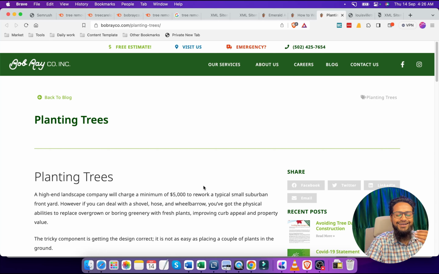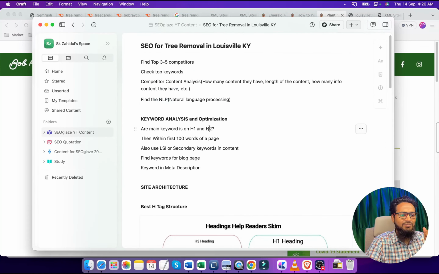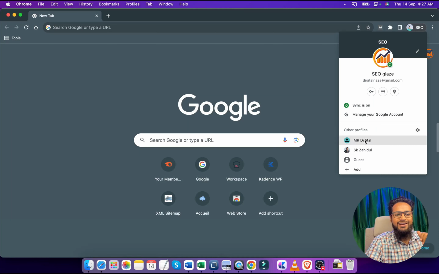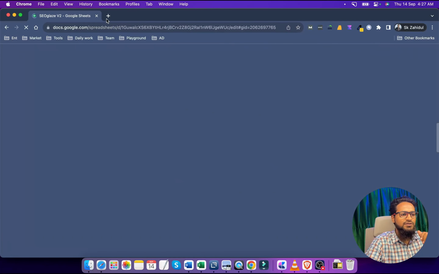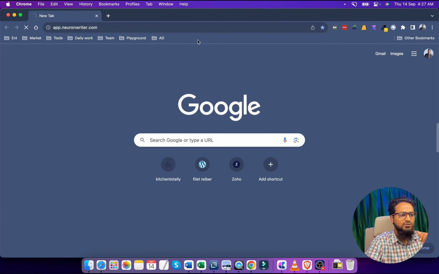So we have already got the idea how many pages our competitor has and what types of content they are covering. So now we are going to find the NLP terms. For NLP terms we are going to use Neuralwriter, which is a very good tool. We can use this.